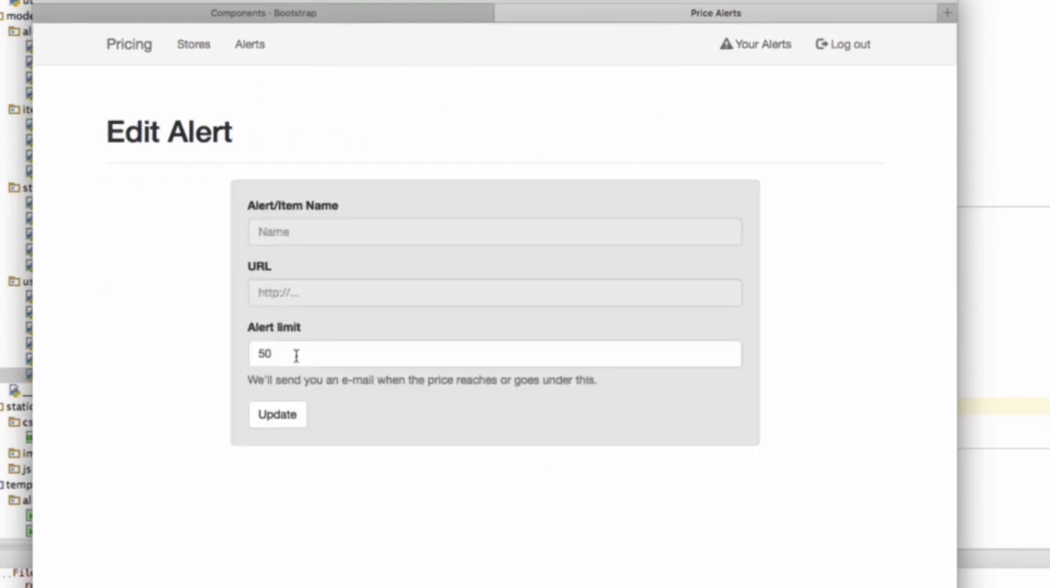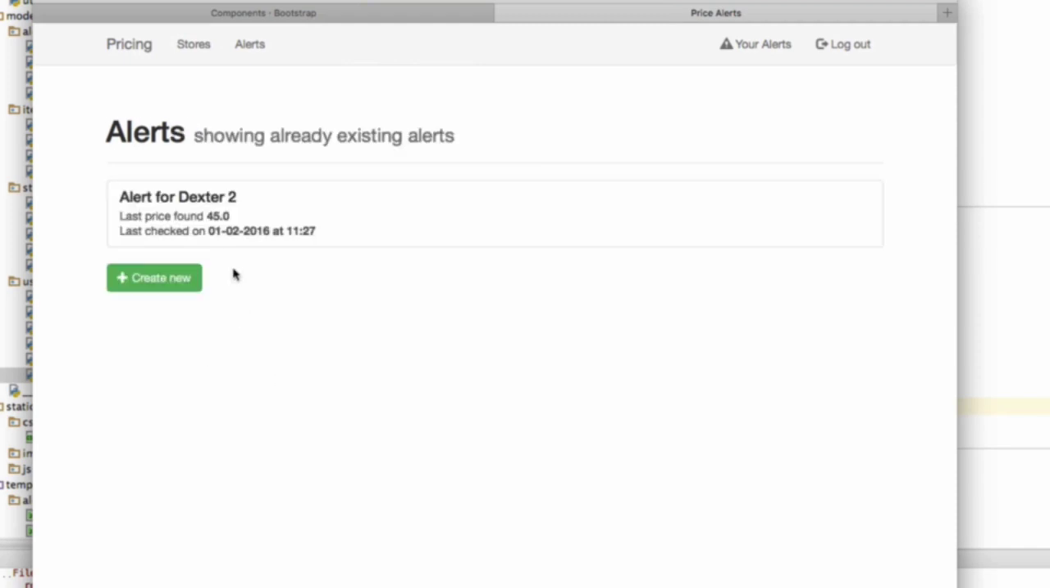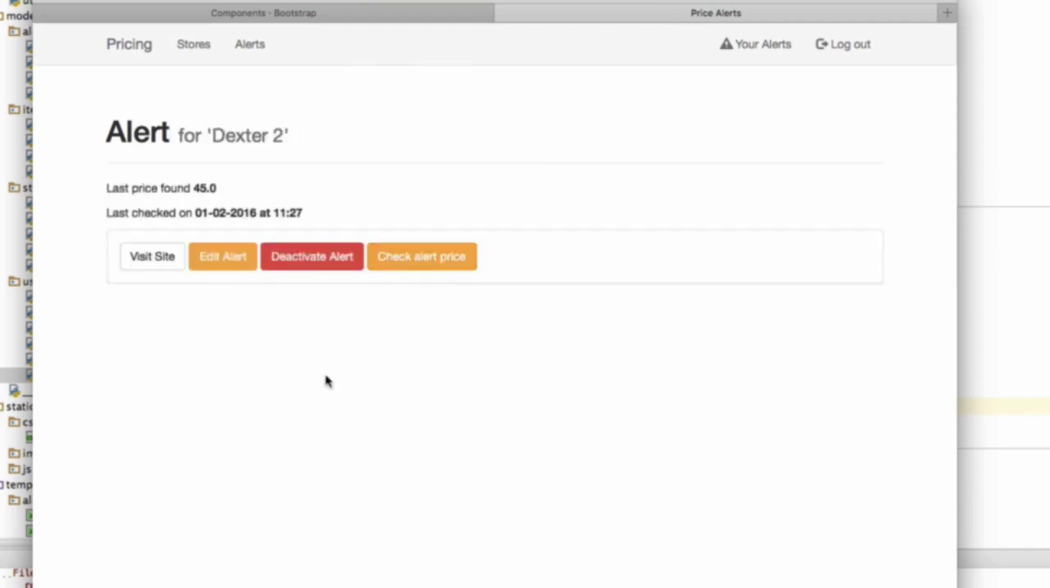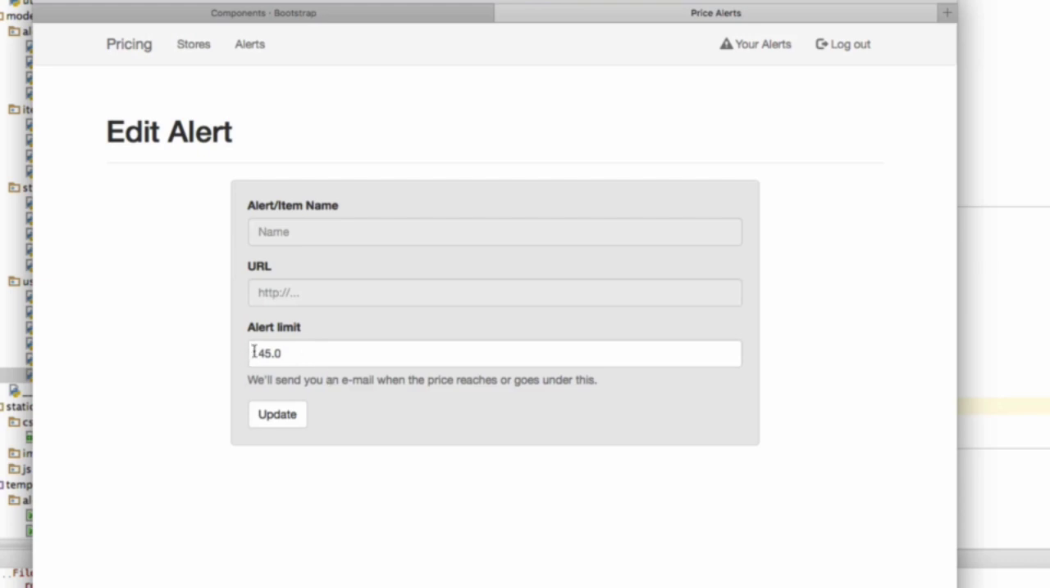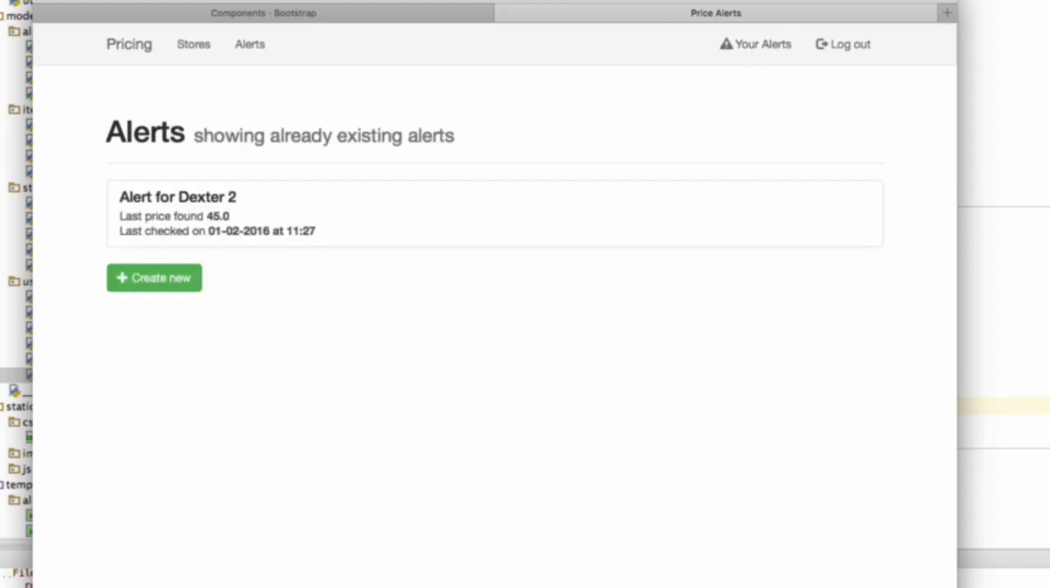Let's change that to 45. It's now 45. And when we go and edit it again, the alert limit is now 45. So I should be getting an email at some point. Okay, and that's how we can edit these alerts.